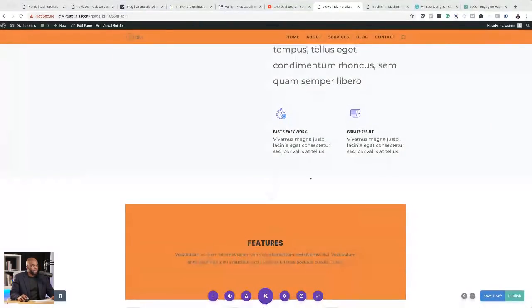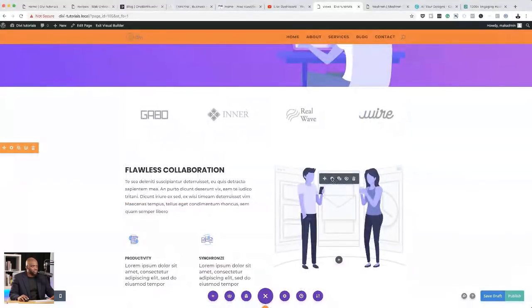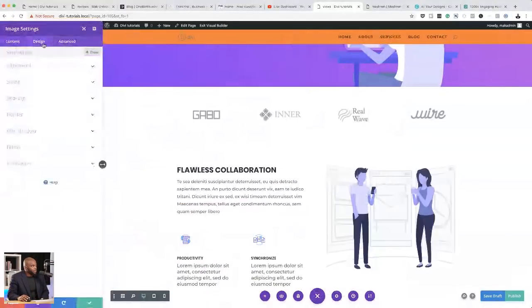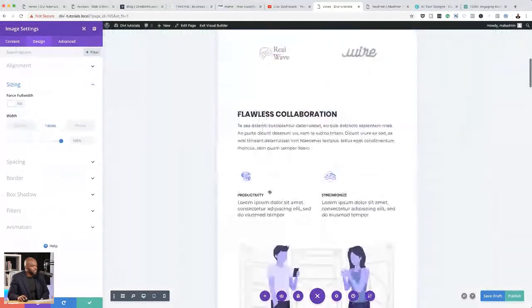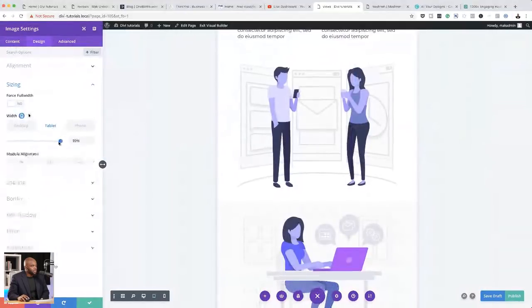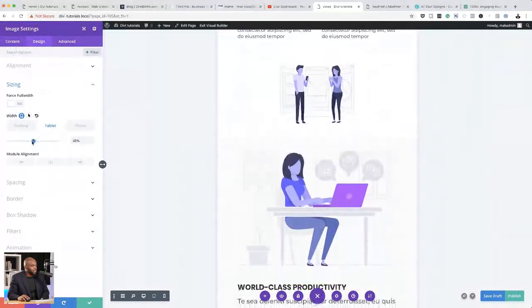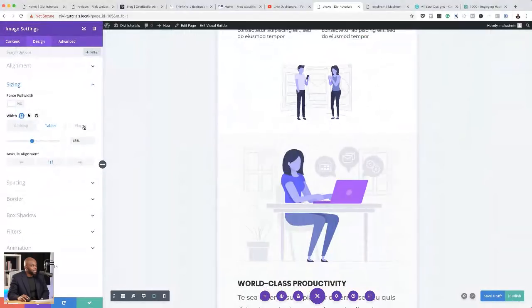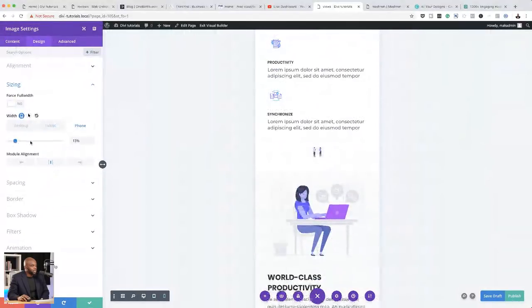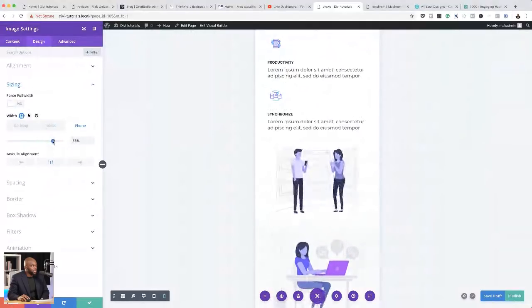Okay, so let's say this is the image that we need to make some changes to on the mobile view. Come over here to design, sizing, and this is where you change it. Okay, so the width by default is 100. So if I click on this little icon, I can go into the tablet. So this is my image here. And you can see here, I'm making it smaller. And I'm going to keep it centered. On the phone, I can make it even smaller or even bigger. Okay. So you need to go to sizing. That's where you need to go. All right. Hope that answers that question.